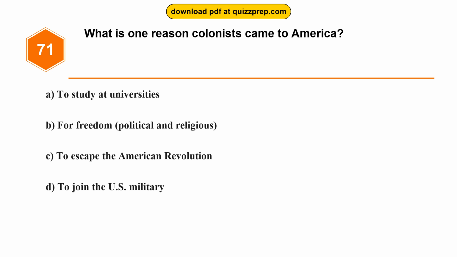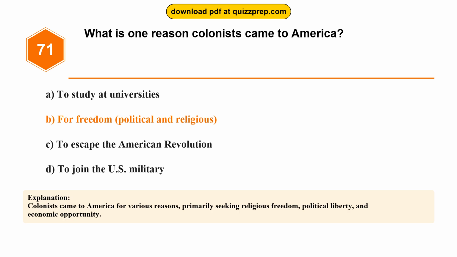Question 71. What is one reason colonists came to America? Option A to study at universities, Option B for freedom, political and religious, Option C to escape the American Revolution, Option D to join the U.S. military. The correct answer is option B, for freedom, political and religious. Colonists came to America for various reasons, primarily seeking religious freedom, political liberty, and economic opportunity.